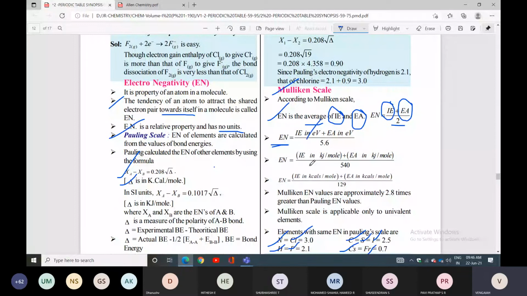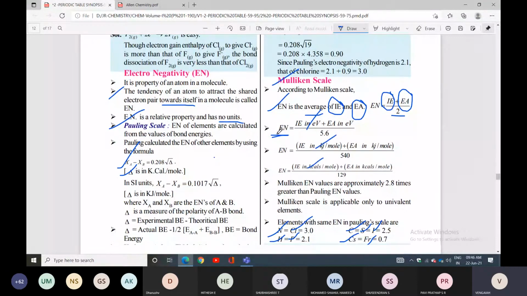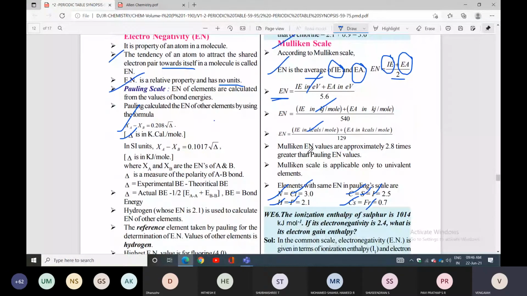Mulliken scale electronegativity values are approximately 2.8 times more than those of the Pauling scale. The Mulliken scale is applicable only for univalent elements. Univalent elements you can take.